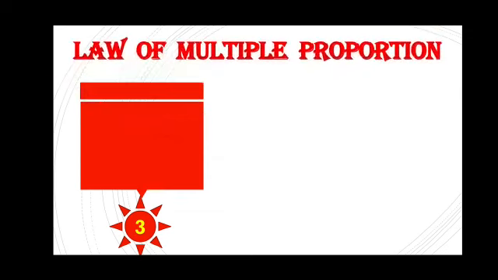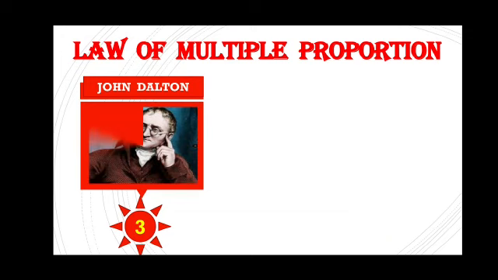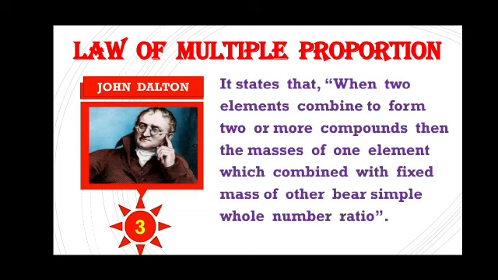Now, the third law of chemical combination, which is the law of multiple proportions. This law was proposed by John Dalton. The law states that when two elements combine to form two or more compounds, then the masses of one element which combine with a fixed mass of the other bear a simple whole number ratio. We can also explain with the help of an example.